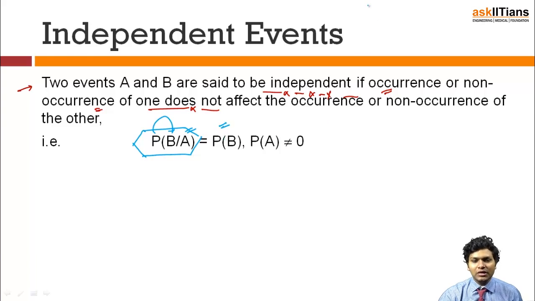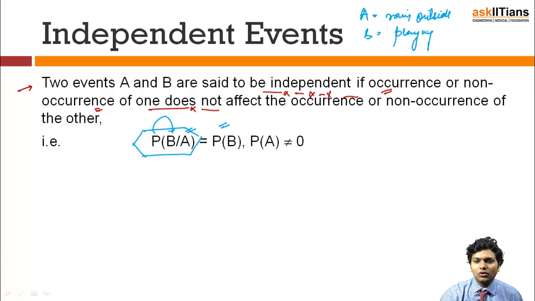It is exactly the same case in which I considered A as rain outside and B as playing indoor games. So whether or not rain has happened outside, I am going to play my indoor games. So the probability of playing indoor games, given that the rain has occurred or has not occurred, is independent of that, and that is equal to the probability of playing the indoor games.